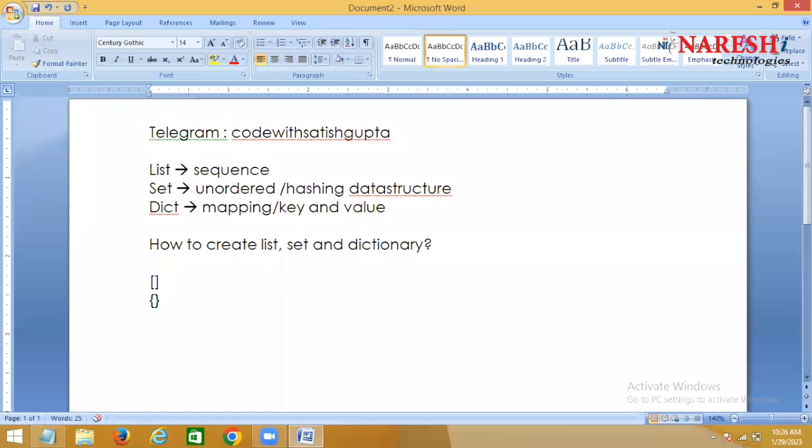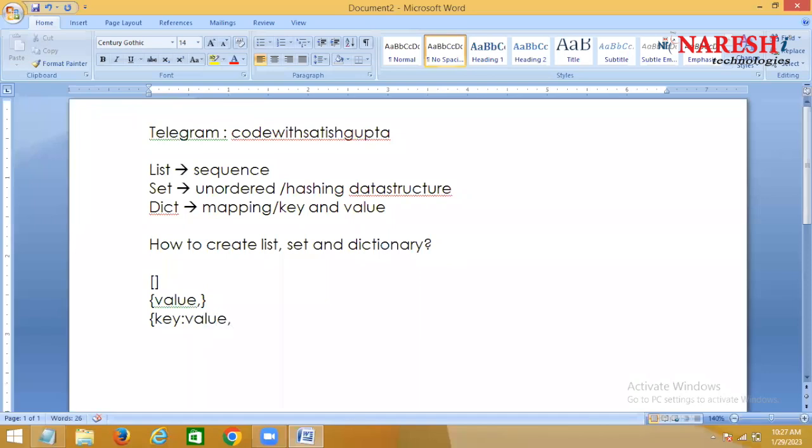So you use square brackets, and then curly braces. Within the curly braces you write at least one value. You can also create a dictionary using curly braces, but within them you store key and value.